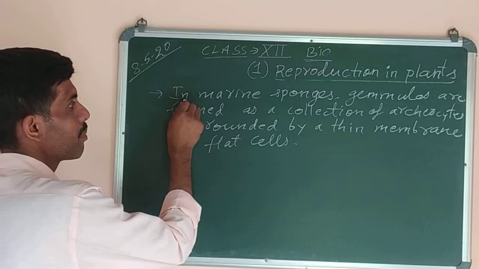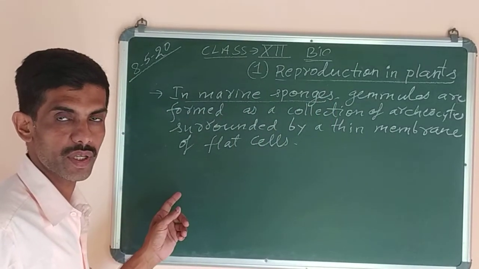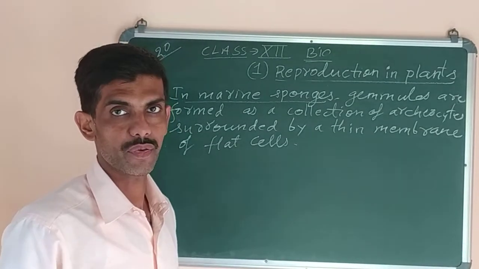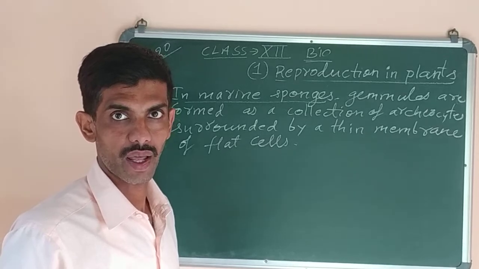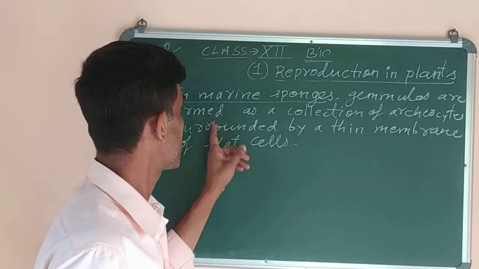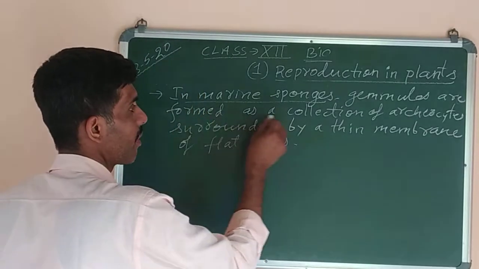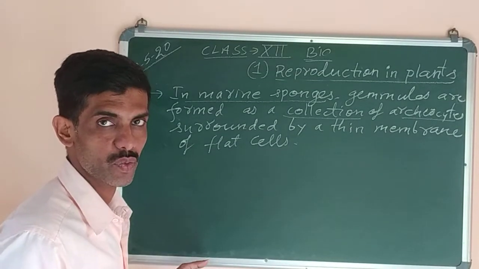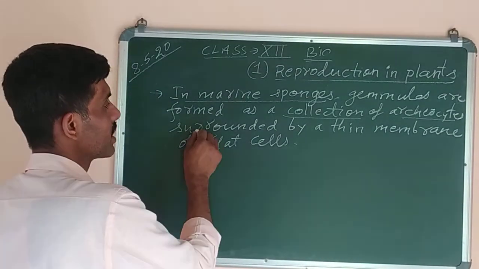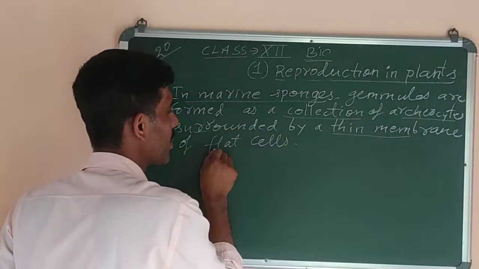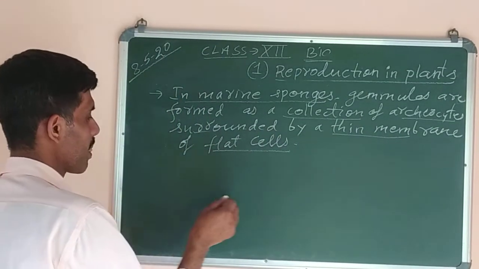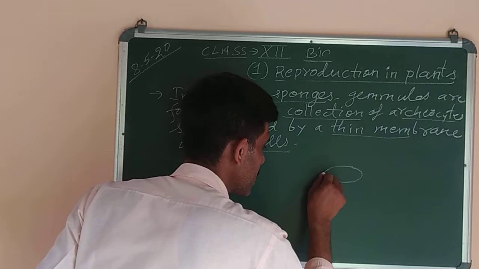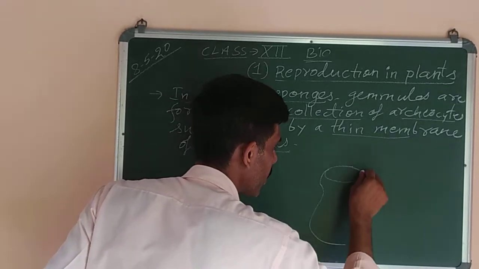Okay, now look at the diagram. In the freshwater sponge, which we studied earlier, the gemmule contains archaeocytes laden with food materials, and it has a thin outer wall and a thick inner wall. Now we are studying marine sponges, in which gemmules are formed by the collection of archaeocytes. Again, archaeocytes are specialized cells which can differentiate to carry out different types of functions. It is surrounded by a thin membrane, and the membrane contains cells which are flat in shape. Now look at the structure. When you draw the structure of a gemmule, draw the mouth part, then just like a pot you have to draw.